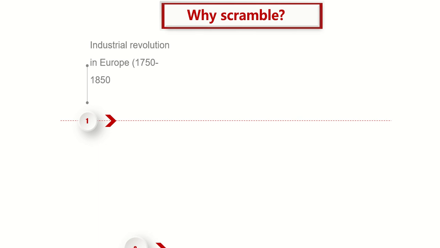After the Industrial Revolution, number 2 was the European balance of power. Europeans wanted to balance power, and this happened once France lost two provinces in the Franco-Prussian War, the war that happened in 1870 to 1871. That was the war between France and Germany.